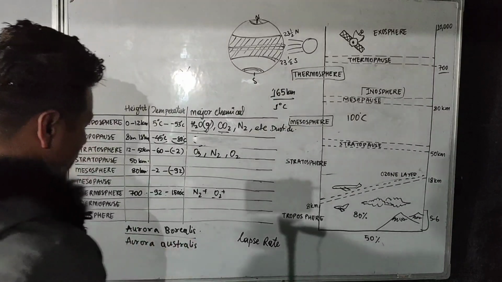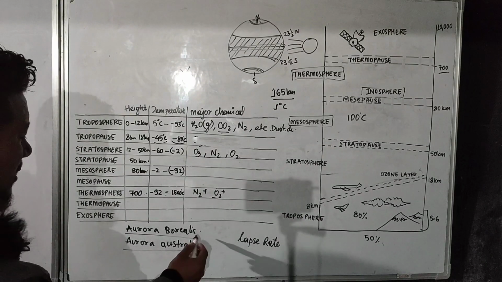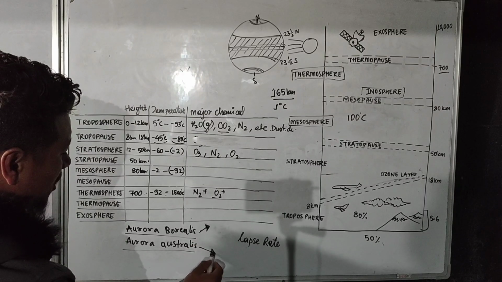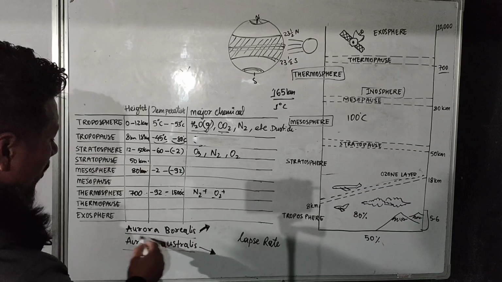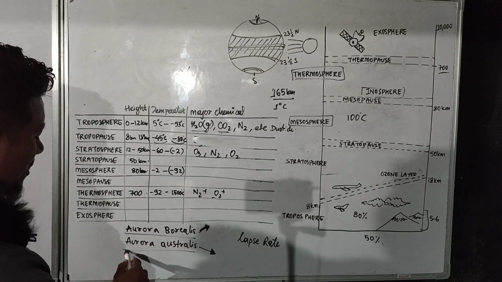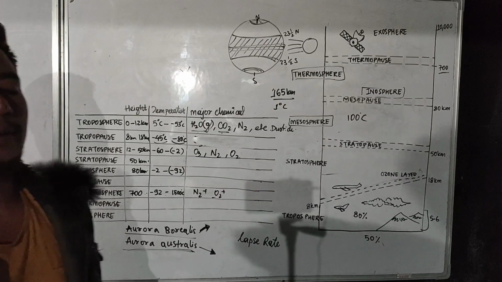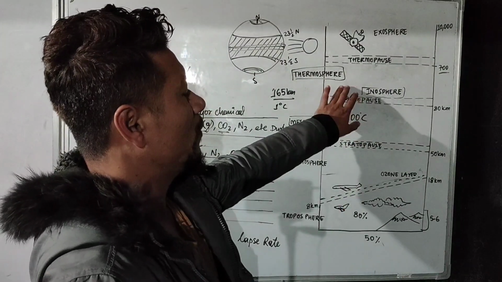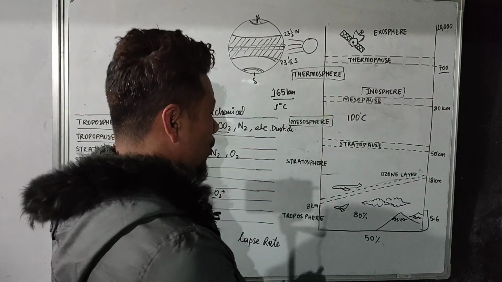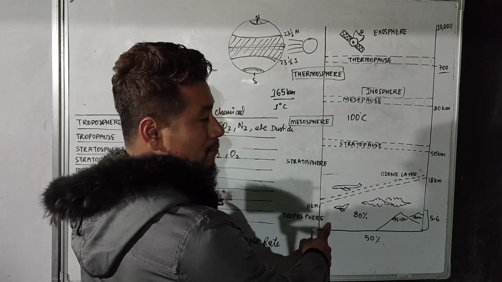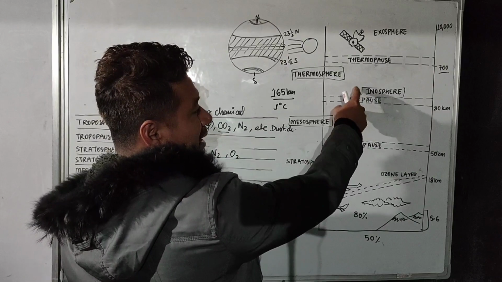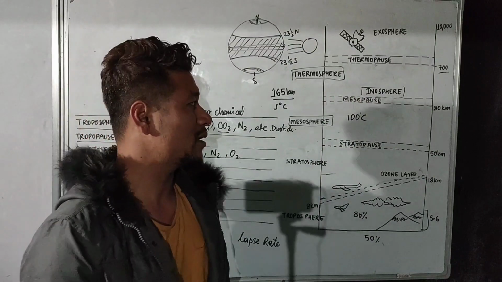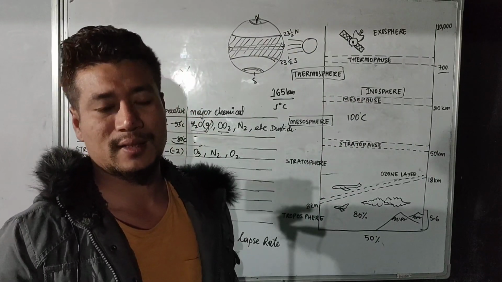The main difference between aurora borealis and australis is that one is produced over the northern hemisphere and the other over the southern hemisphere. That means aurora borealis is produced over the Arctic Circle, and aurora australis is produced over the Antarctic Circle. Now, over the ionosphere, whichever satellite message has been transmitted will reflect back from the ionosphere and come back to the earth. That means the ionosphere is responsible for transmitting radio signals.